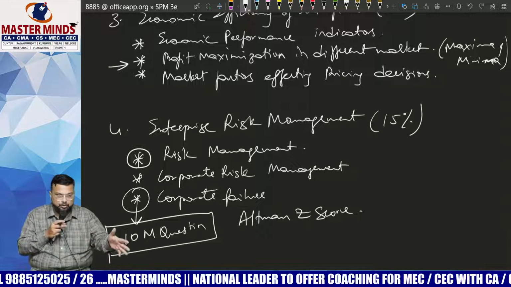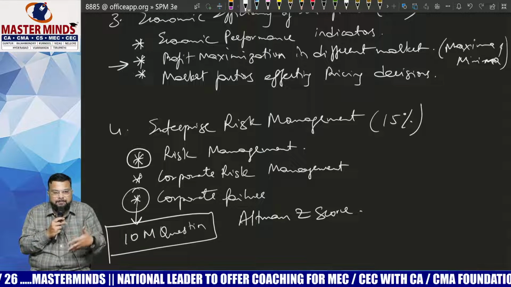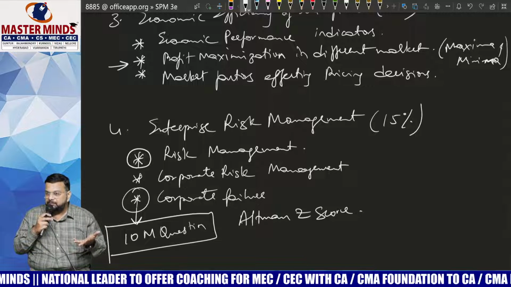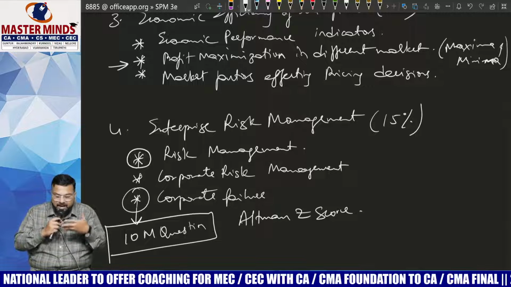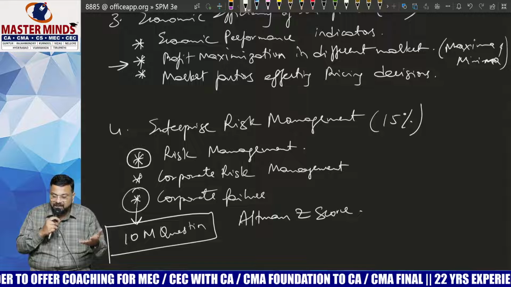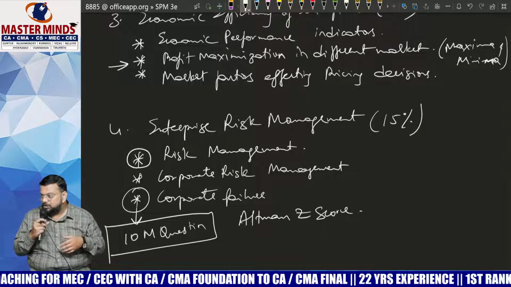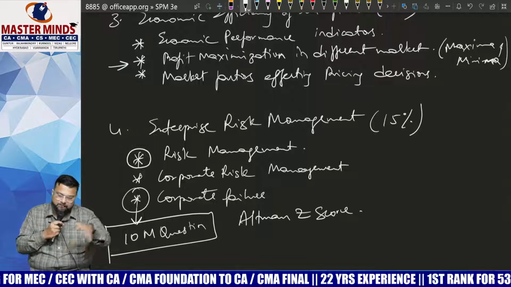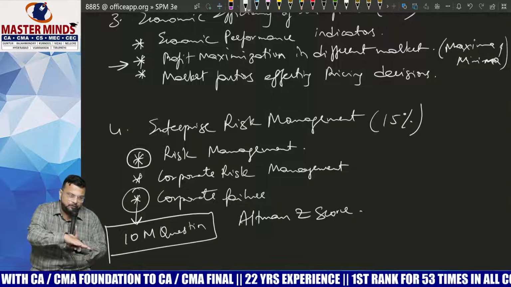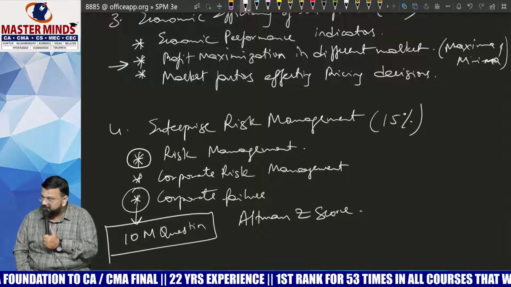If someone asks you to go and see whether the company is performing well or not, by default we simply refer to the balance sheet and profit and loss account. But simply going through the balance sheet, or a company having a good amount of profit over the past 3 or 4 years, does not mean that the company is performing well. So when it comes to performance, we generally focus on financial parameters. But management says that along with financial, we have to focus on non-financial parameters also. What are those non-financial parameters?